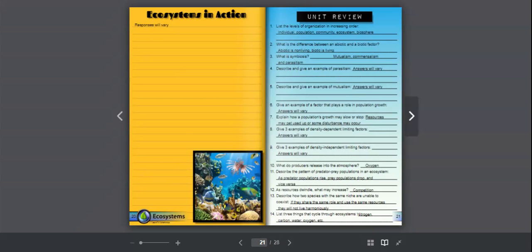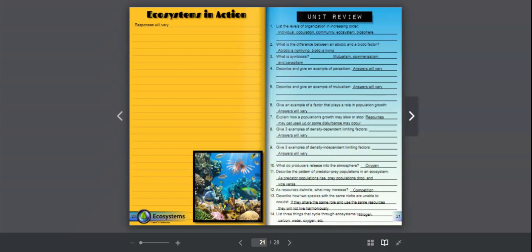All right, I'm going to give you a scenario with number 18 here. A snake eats a frog that has eaten an insect that has eaten grass. Describe the role of each organism. So the grass would be the producer, the insect would be the primary consumer, and the frog and snake would be the secondary consumers. What 2 things can autotrophs use to acquire energy? In number 19, that would be sunlight and chemicals.